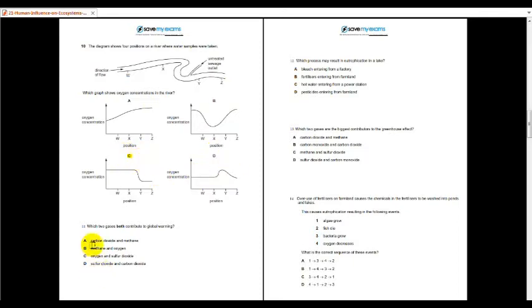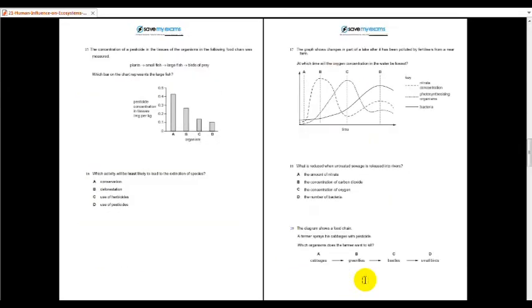Number 11, which two gases both contribute to global warming? It is carbon dioxide and methane. If you answered CO2 and sulfur dioxide, it's wrong, because sulfur dioxide only contributes to acid rain, not global warming. Number 12, what results in eutrophication in a lake? It is because of the fertilizers entering from farmland. Number 13, same question, same answer, A. Number 14, the answer is A. Algae grow, bacteria grow, oxygen decreases, fish die.